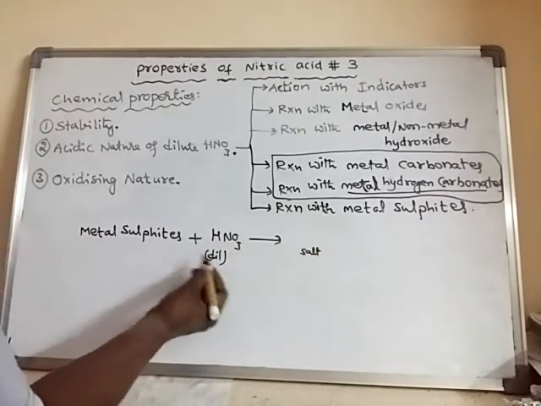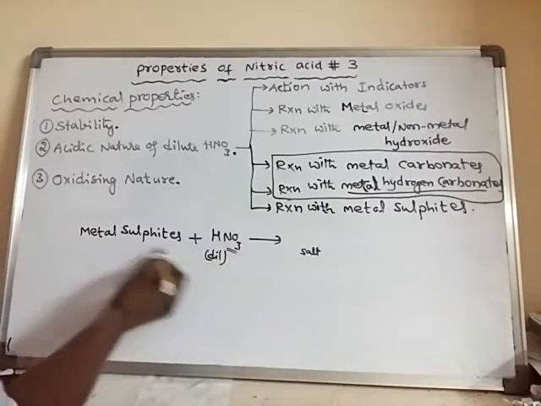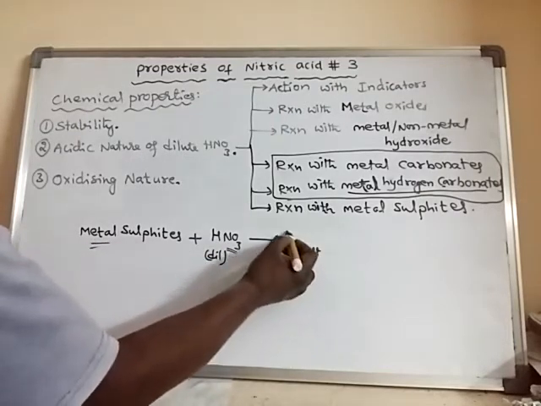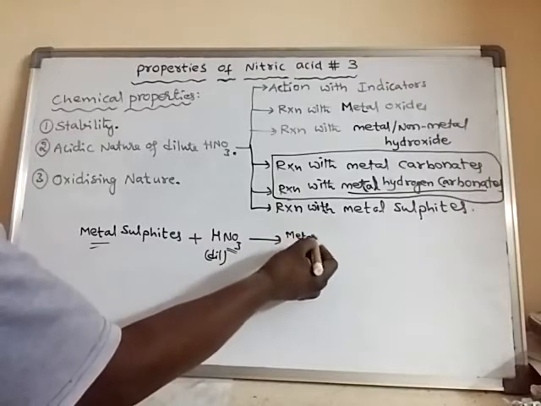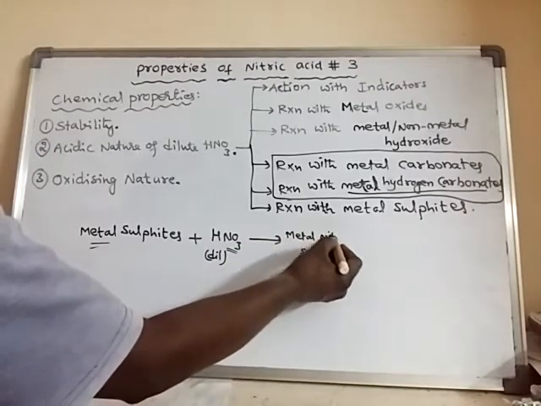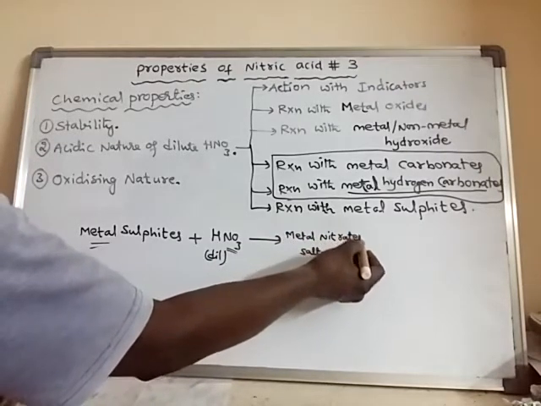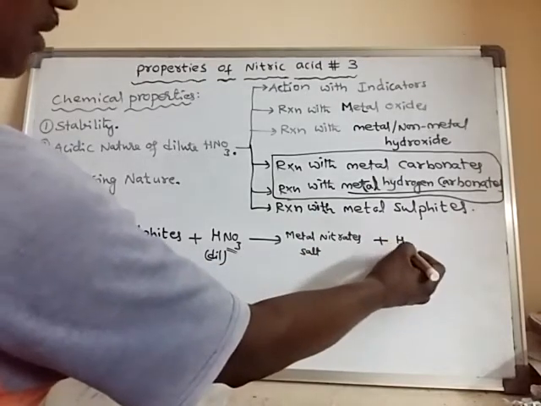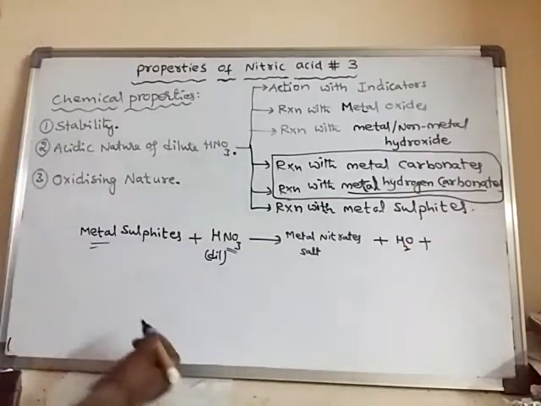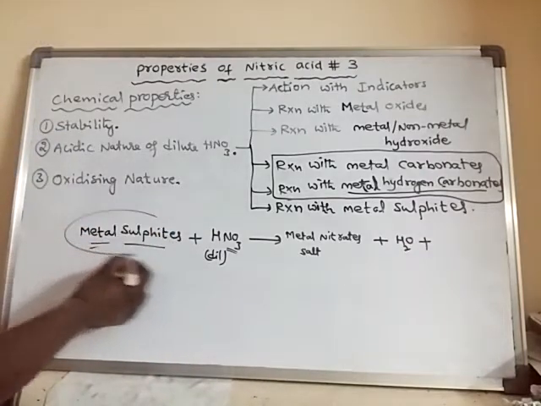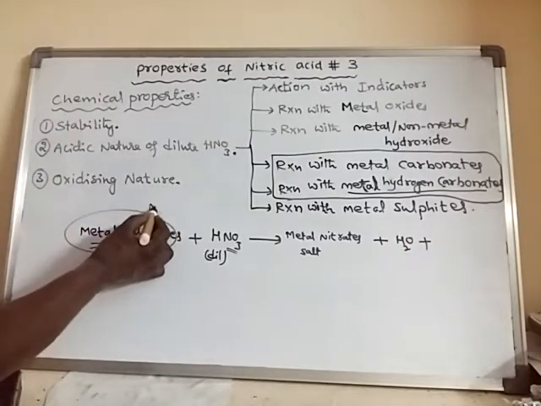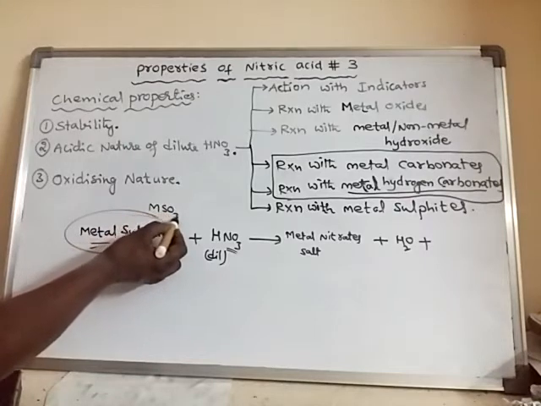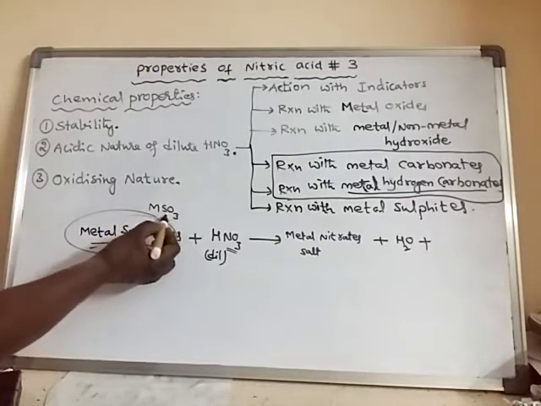Which salt? The same, nitrate salt, metal nitrate. All metal nitrates are soluble in water. Along with this, it forms water, and here it forms sulfites, generally MSO3. So sulfite means SO3.